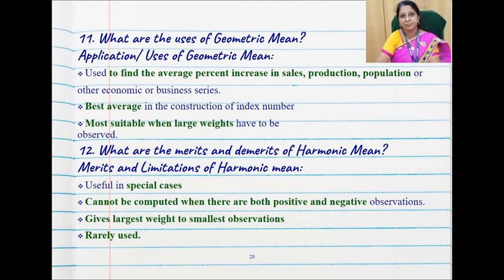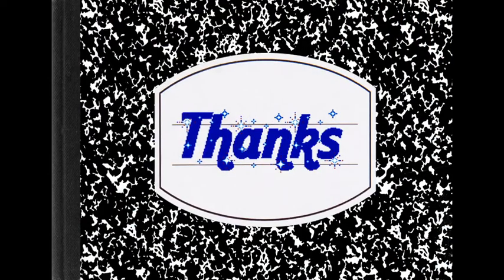Going on to the uses of geometric mean, it is to find the average percent of increase in sales or production or population, etc. It's the best average and most suitable when large weights have to be observed. The merits and demerits of harmonic mean: it's useful in special cases, can't be computed when there are both positive and negative observations, gives largest weight to smallest observations, and it is rarely used.